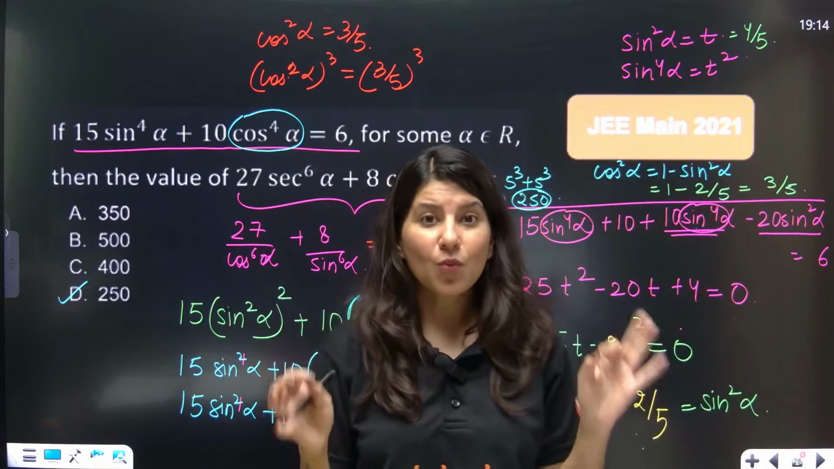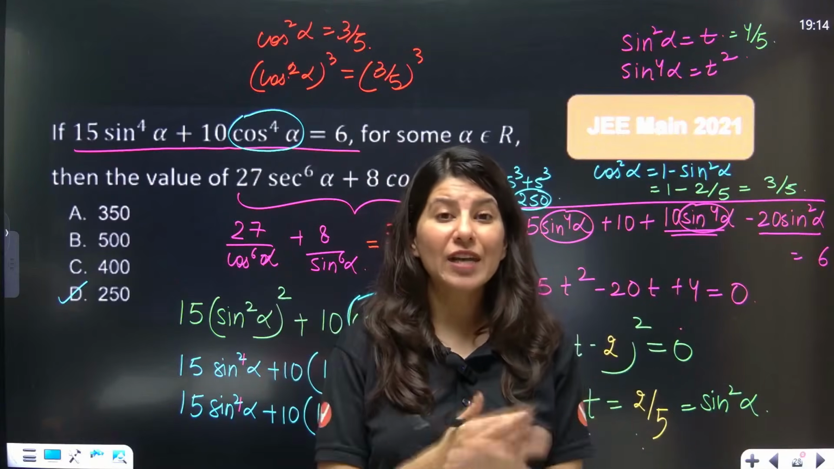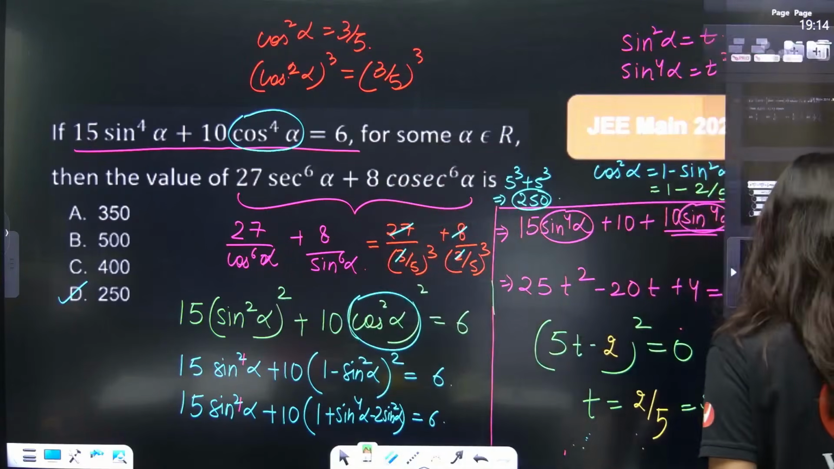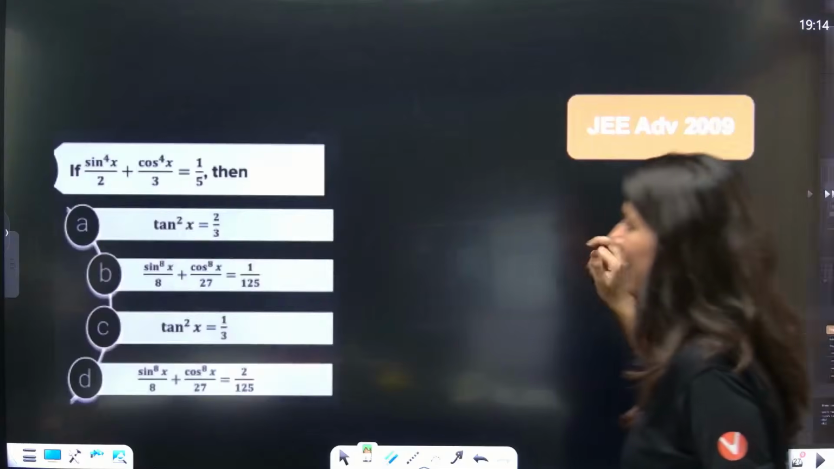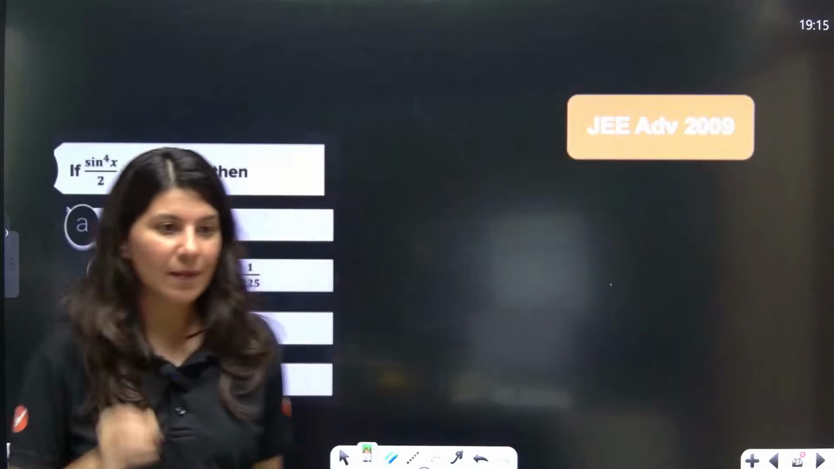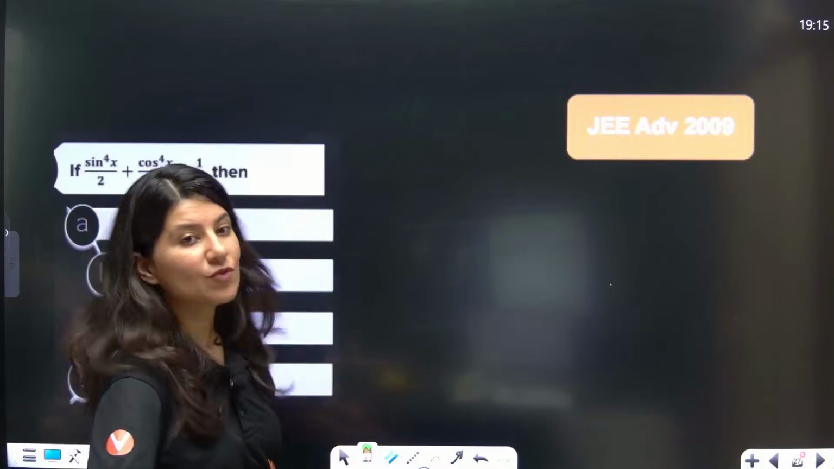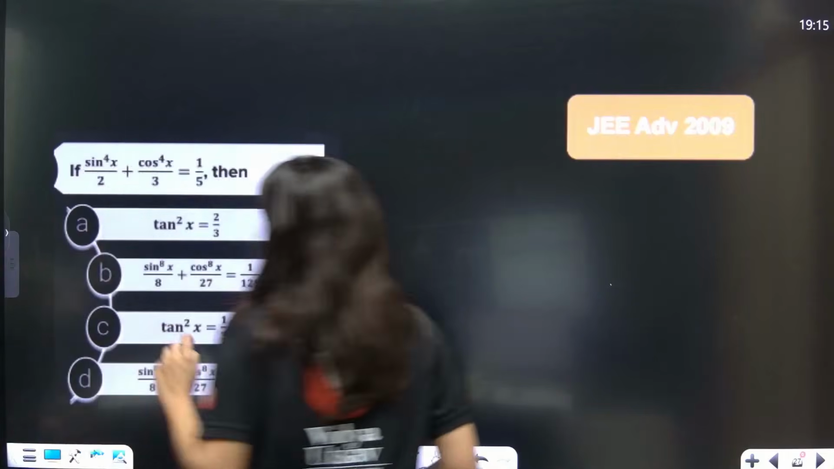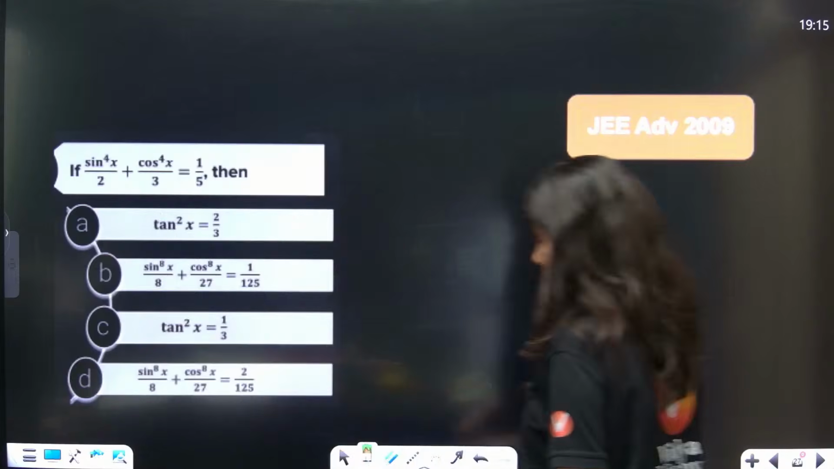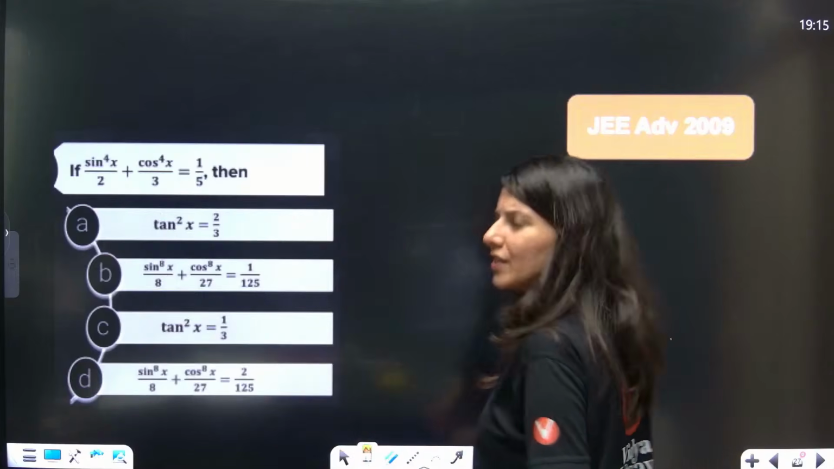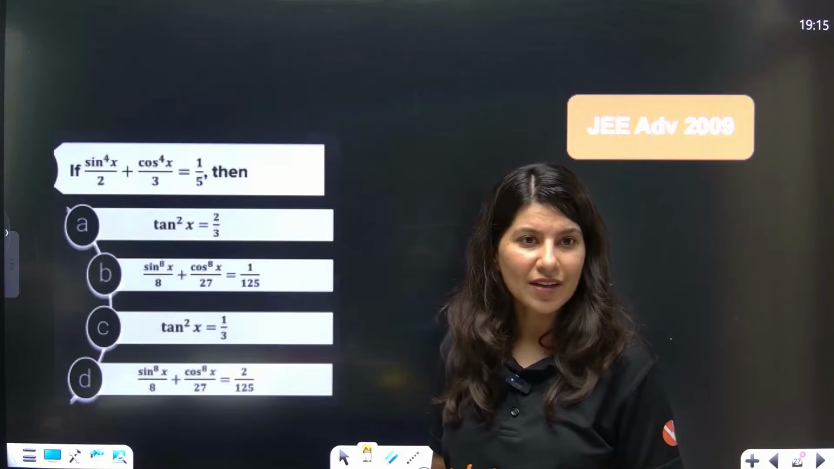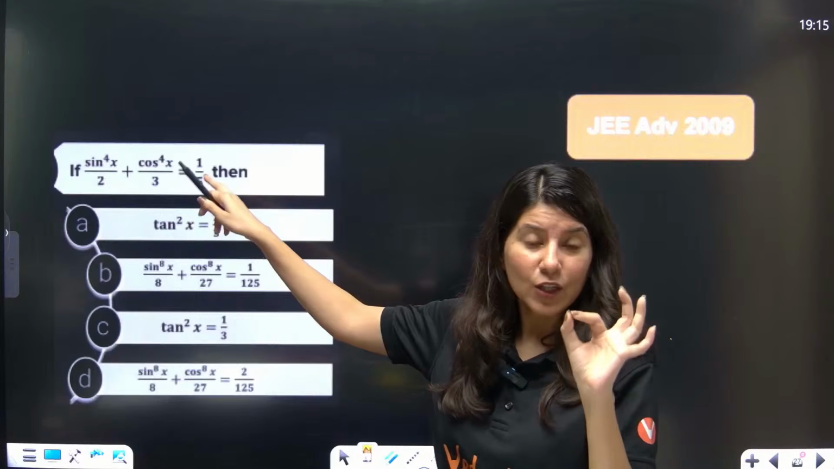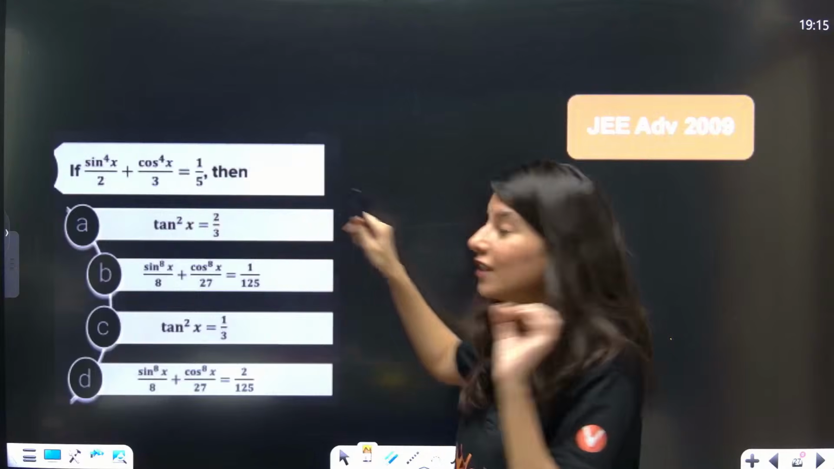Yes. Now will you be surprised if I tell you that this is a JEE Main 2021 question, but you know what? This was a JEE Advanced 2009 question, exactly the same. Can you see? Okay, all right. So you'll be like, no, ma'am, this is not the same question. Not at all. I'll show you.